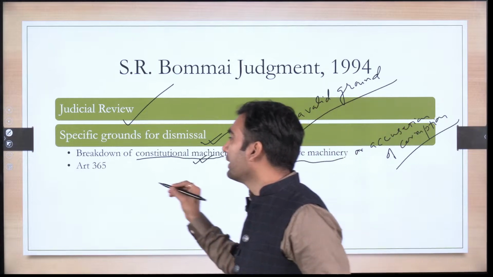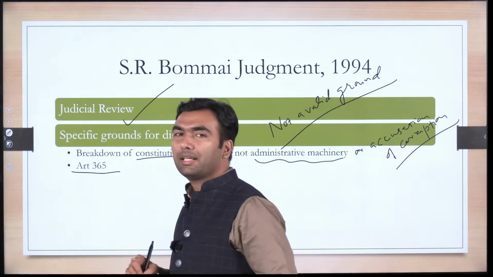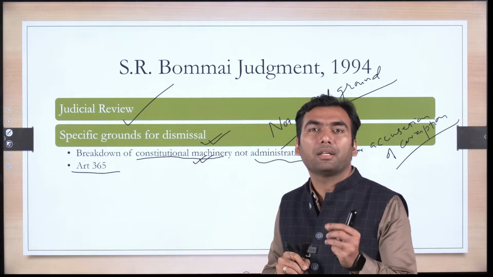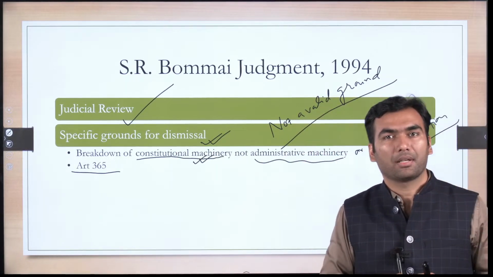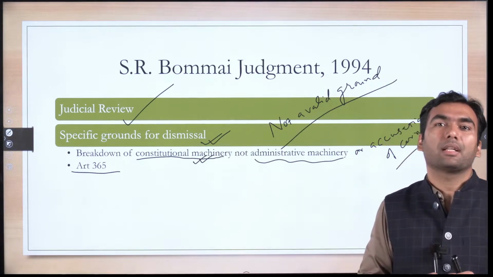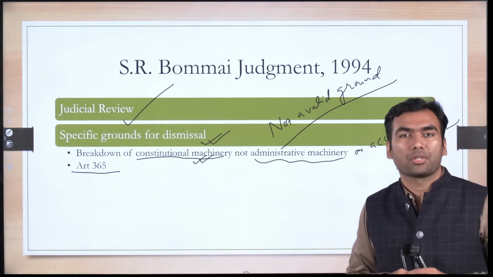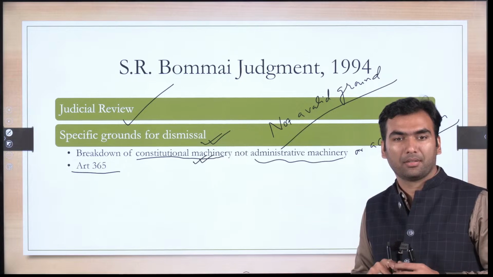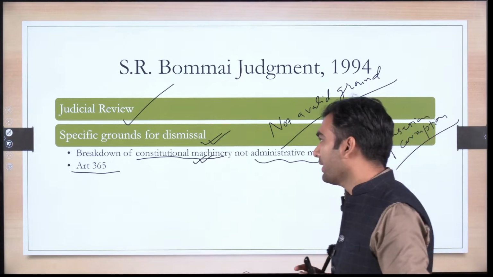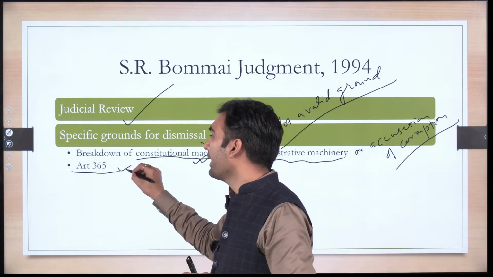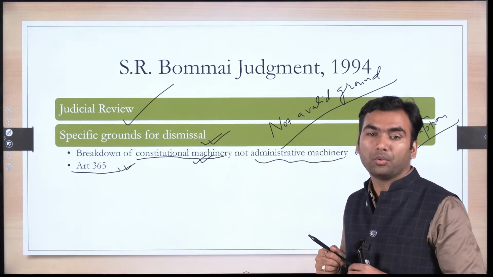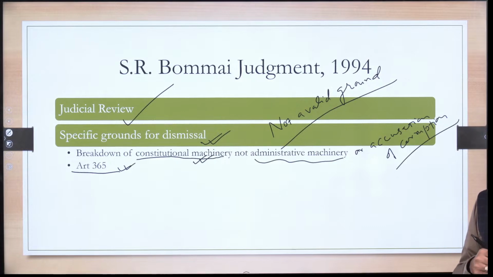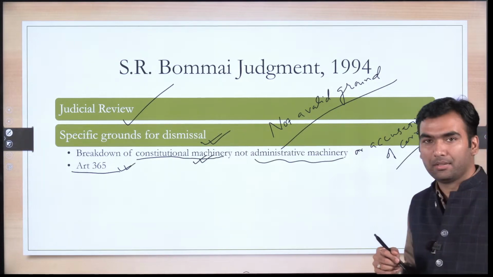Then Article 365 clearly says that when a state government does not abide by the instructions given by the central government, it would be considered that there is a failure of constitutional machinery in the state. Okay, so obviously the Supreme Court also has to tell that if Article 365 is saying that the union directive has to be abided by, it has to be implemented.